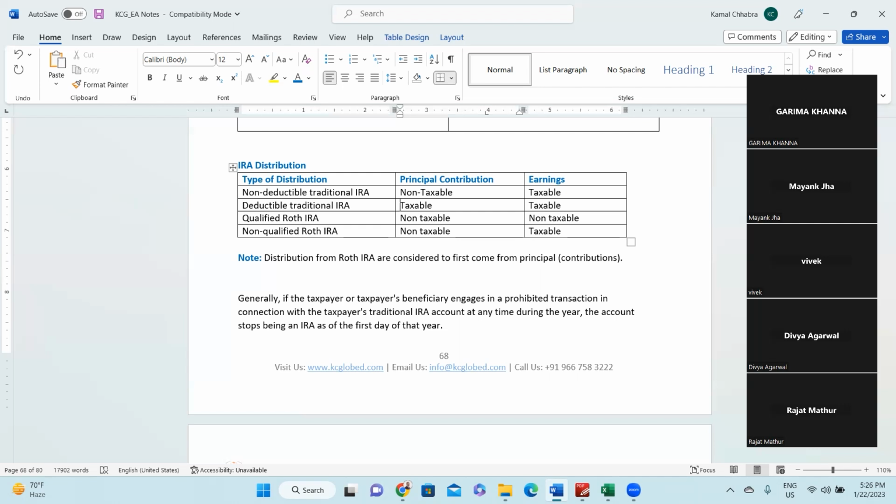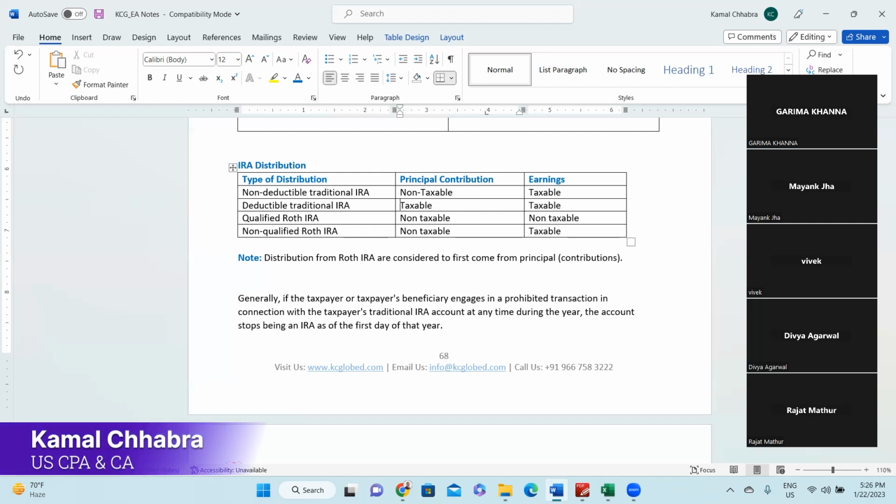Next is the qualified Roth IRA plan. A qualified Roth IRA plan is always non-deductible, right? That means today also you have paid more taxes, so in future the principal will be non-taxable. But the good part with the qualified Roth IRA is that the earnings are also non-taxable. Hence, people invest more into the Roth IRA because in future, principal and earnings are both exempt.